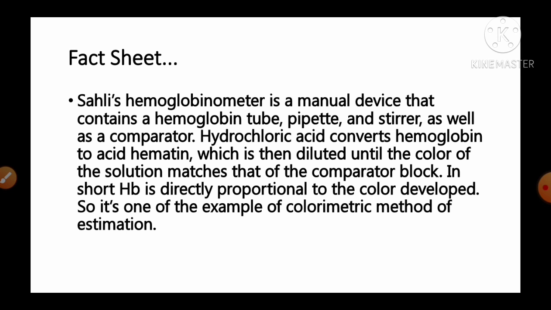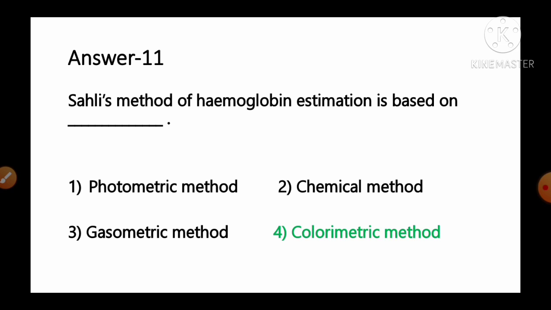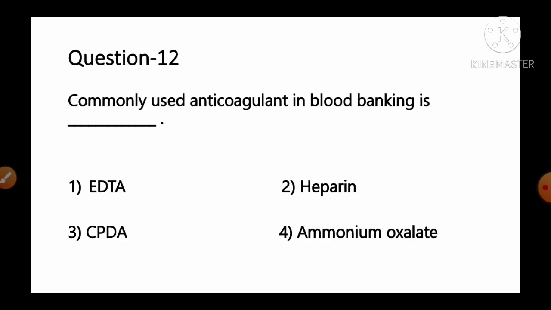Hydrochloric acid converts hemoglobin to acid hematin, which is then diluted until the color of the solution matches that of the comparator block. In short, Hb is directly proportional to the color developed. So it is an example of a colorimetric method for estimation, because in this method colors are compared or the density of color is measured. So option number 4 is the correct answer for this question. Move to the next question, number 12.